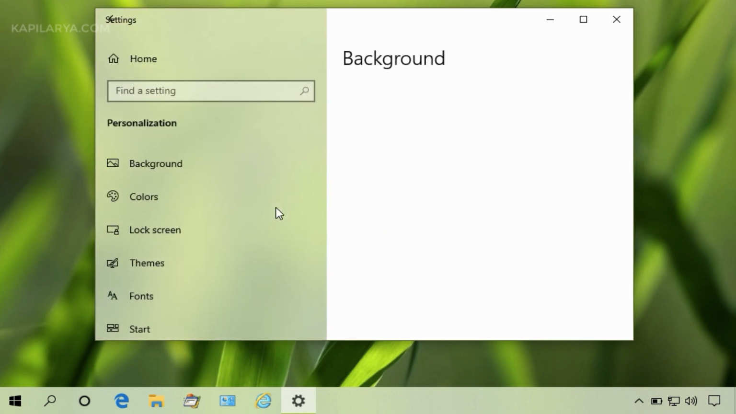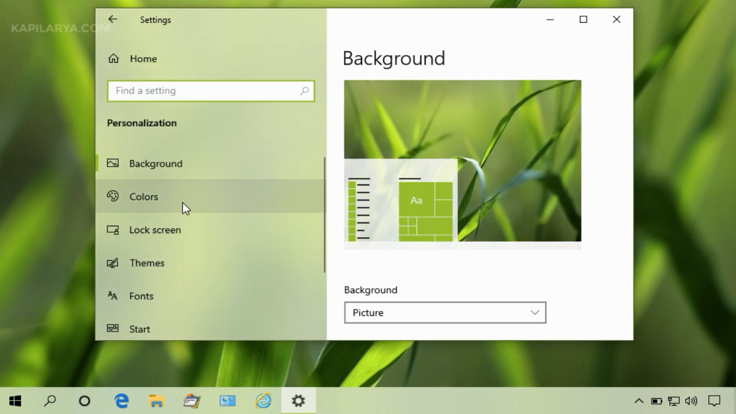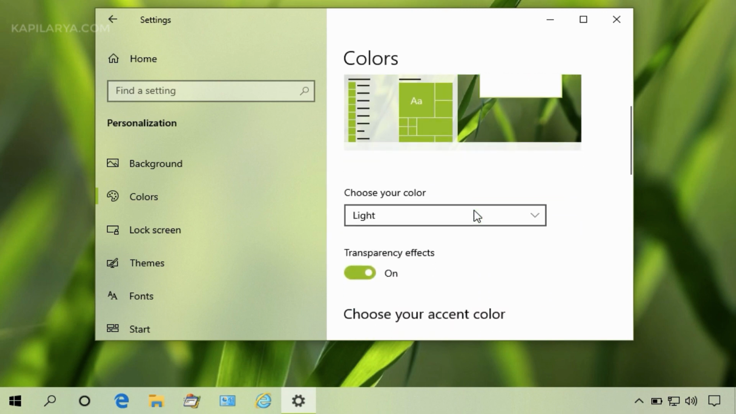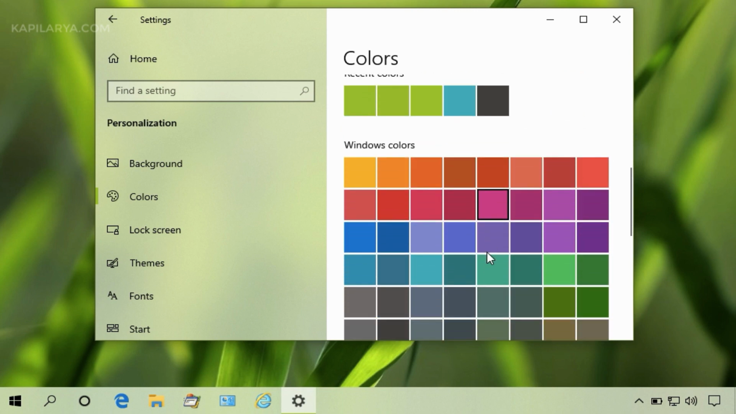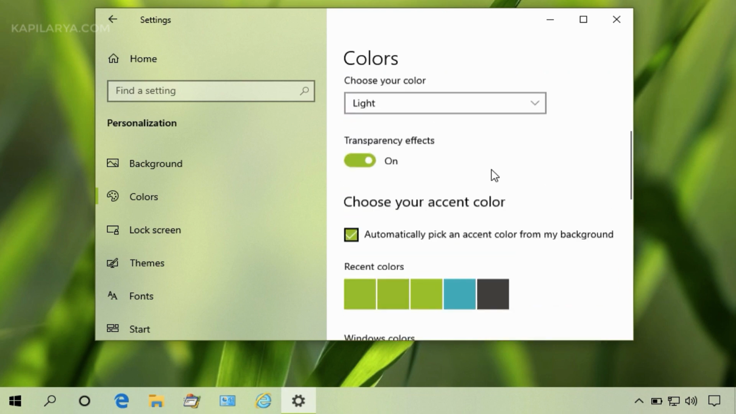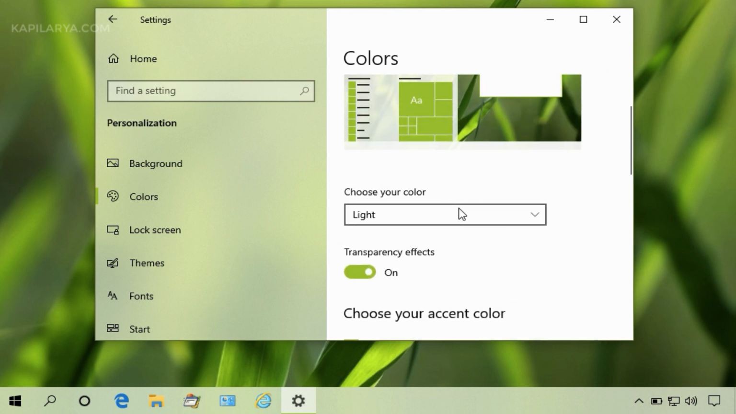Then I go to personalization and then go to colors option. As you can see here, the light mode is selected, means the light color is selected, and due to this light color the start taskbar and action center option is grayed out. This means I can't select it or change this option or activate this option, and hence can't change the taskbar